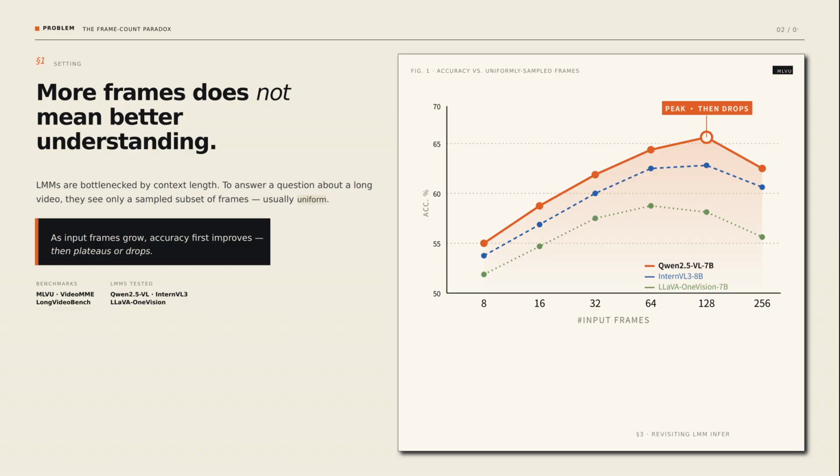We tested this on 3 benchmarks, MLVU, Video MME, and Long Video Bench, with 3 open-source LMMs. The result, on the right, is counterintuitive. Performance first goes up, but then plateaus or drops as we sample more frames. So simply adding frames is not the answer. The natural follow-up question is, why does that happen?